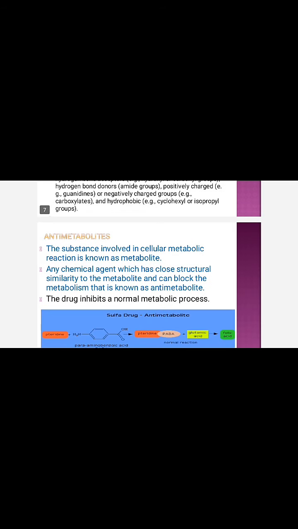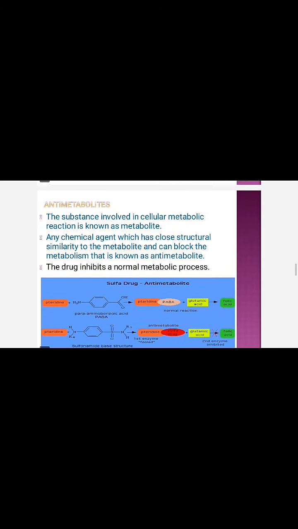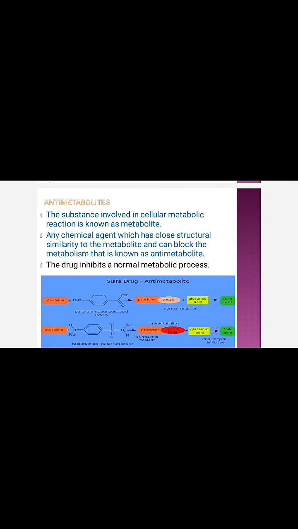Another important terminology is antimetabolites. A substance involved in a cellular metabolic reaction is known as a metabolite. Any chemical reagent which has close structural similarity to the metabolite and can block the metabolism is known as an antimetabolite. The drug inhibits a normal metabolic process.